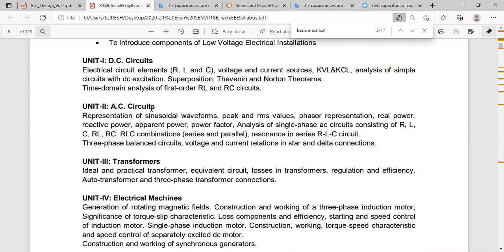Write down the first question. Derive average and RMS value for half-wave rectifier.